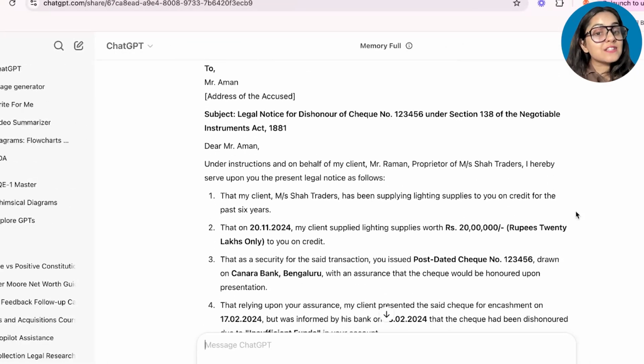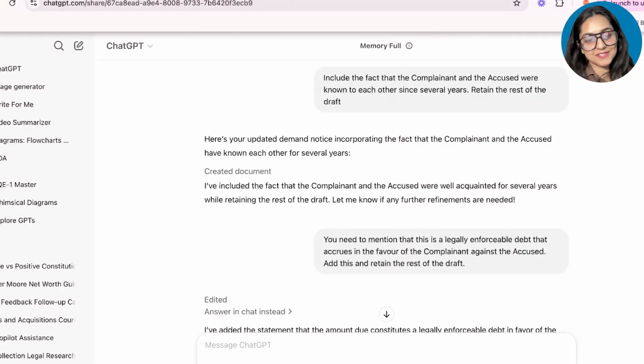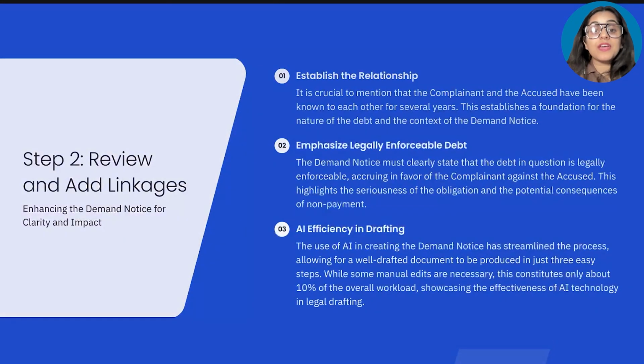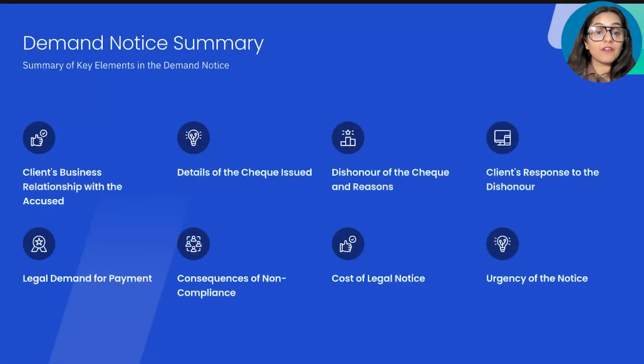Now you can access the prompt transcript here once again on your screen, and the link is in the description box. Now that we have provided AI with the relevant prompts, it has created a well drafted demand notice in just 3 easy steps. Of course, you will have to make certain manual edits, but that's just 10% of the workload. Here you see on your screen is the final draft generated by ChatGPT. And here you see the final draft with manual edits.